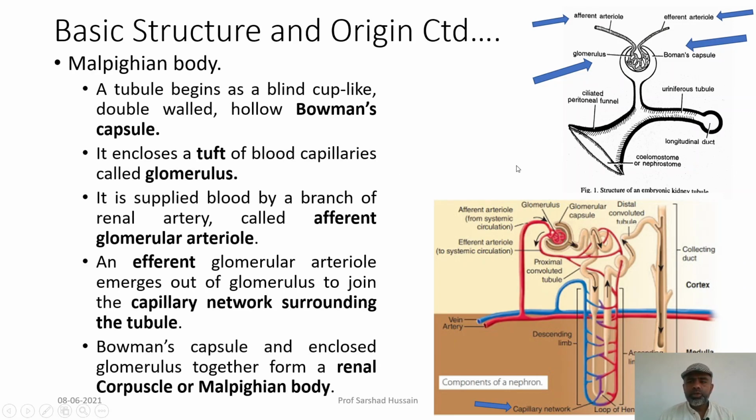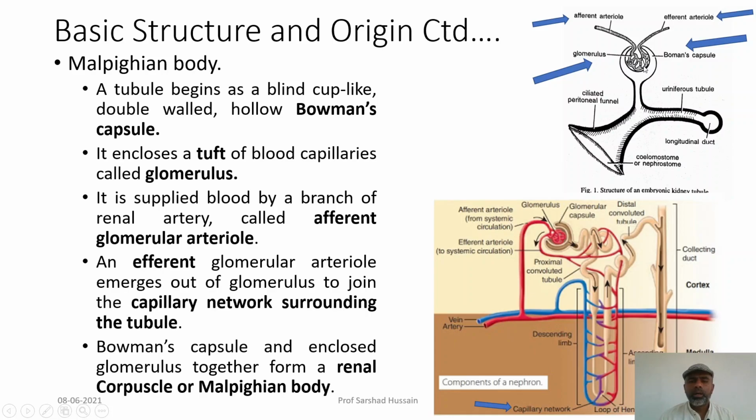Now, the Malpighian tubule: basically, a tubule begins with a blind, cup-like, double-walled structure called the Bowman capsule. In this Bowman capsule you have a tuft of blood capillaries, which is called the glomerulus.